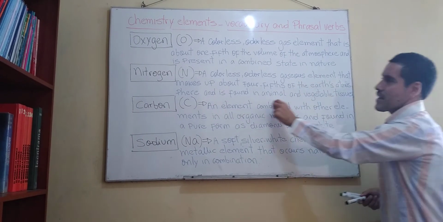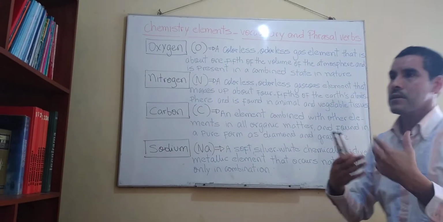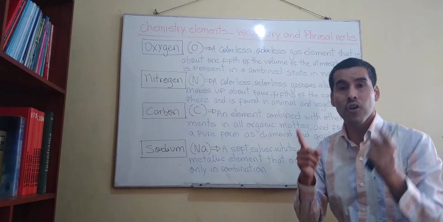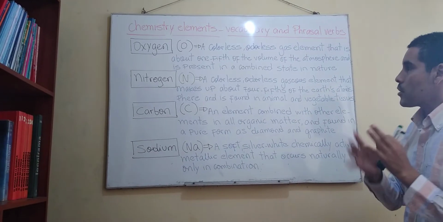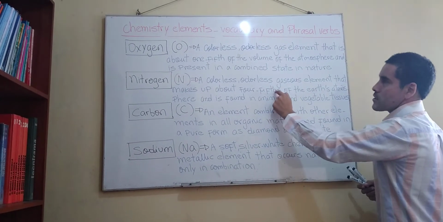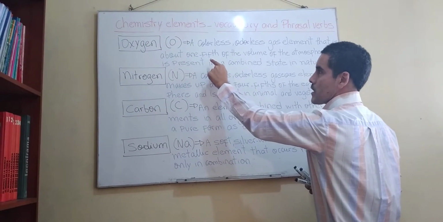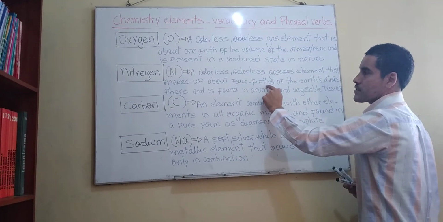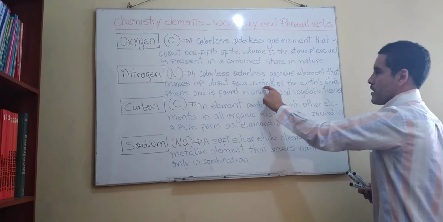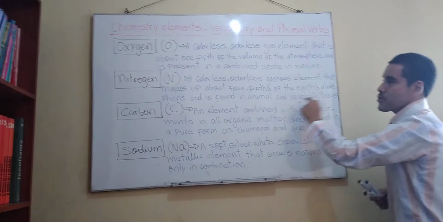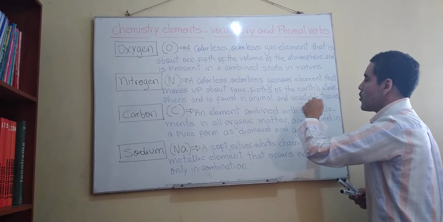Gaseous element that makes up. That makes up. It means that forms, okay? That forms, that constructs, que forma, que copa, okay? About 4/5. So, observe here, 1/5, dijimos que era un quinto, ¿verdad? Entonces, 4/5 será, yes, okay, you understand, no? 4/5 of the Earth's atmosphere, and is found in animal and vegetable tissues.